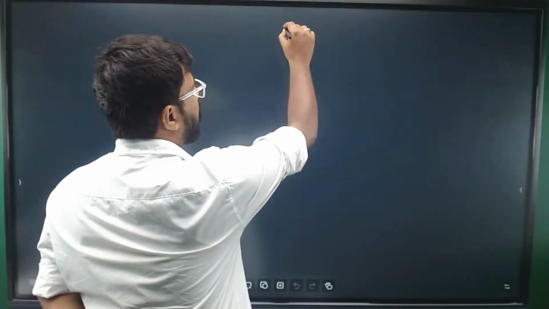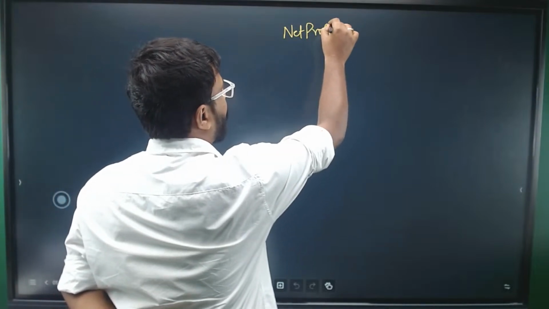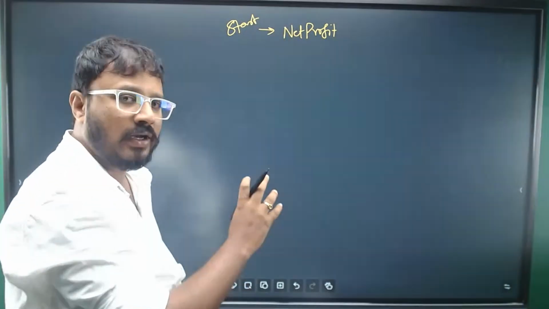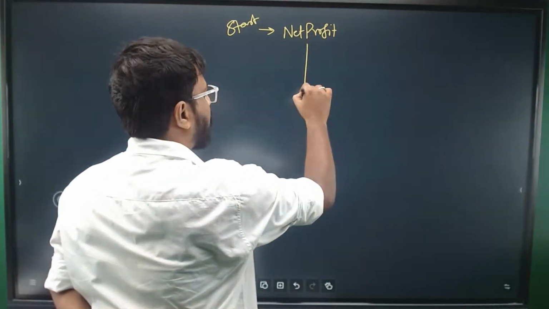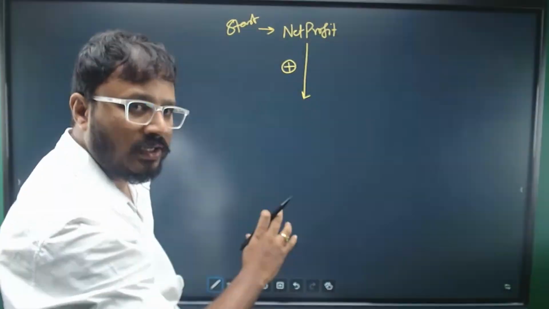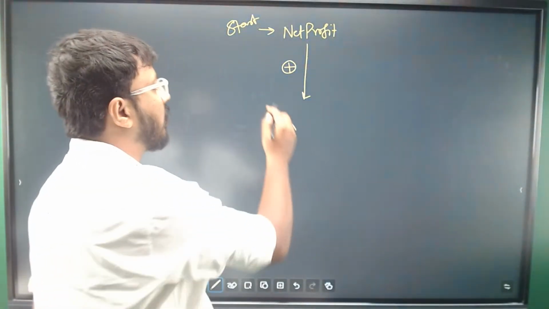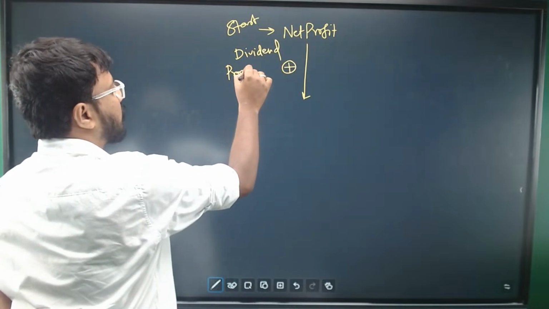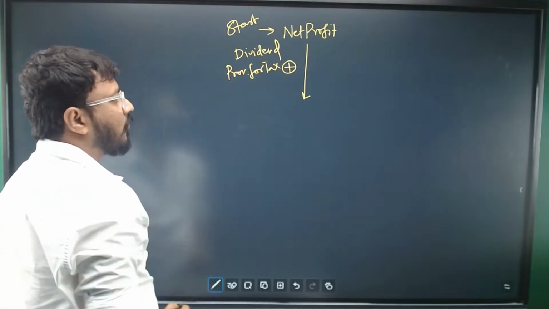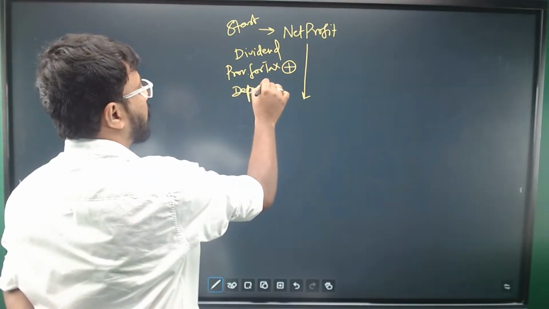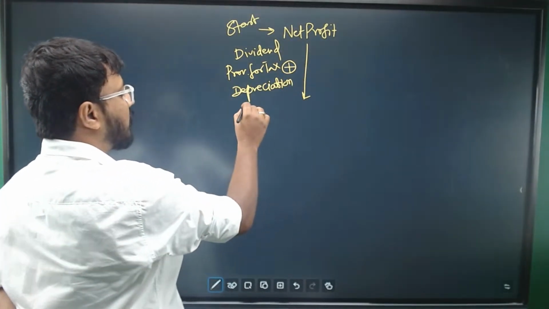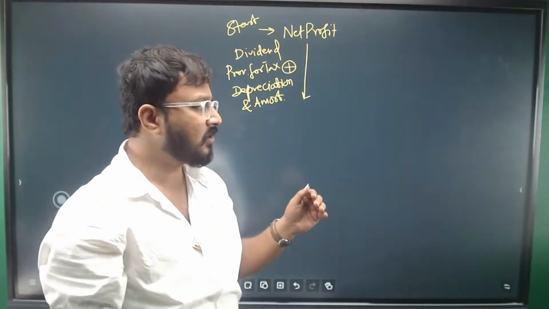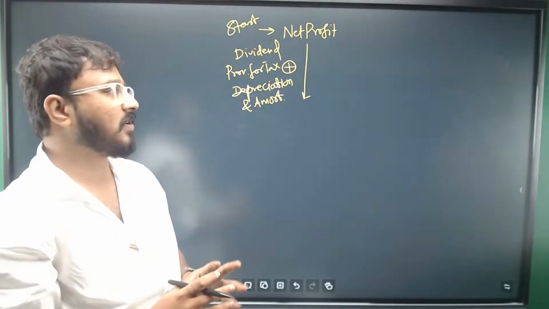So you need to start with the net profit. Take the net profit figure, and you need to add the important items. Whenever you see any item like dividend, provision for tax, depreciation as well as amortization. Depreciation is for tangible fixed assets, amortization is for intangible fixed assets.